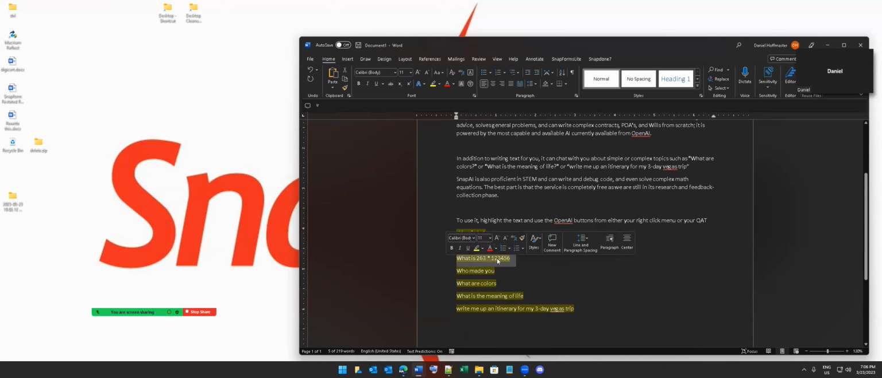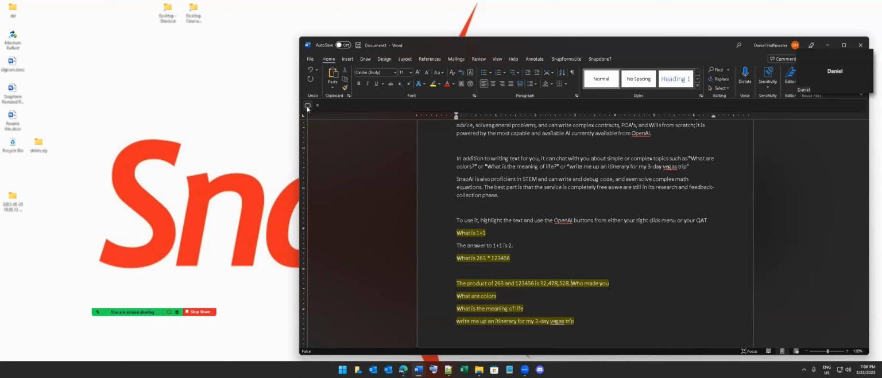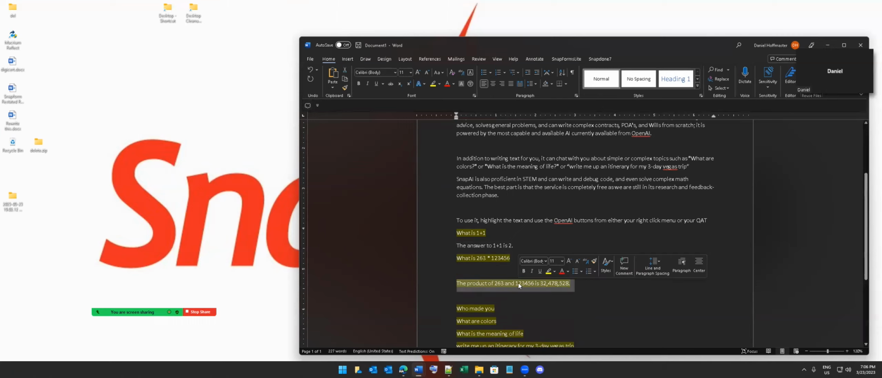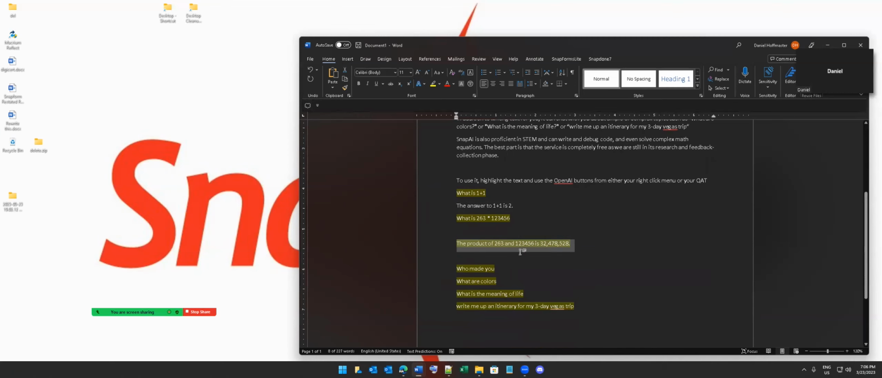The next one is I'll do a complicated multiplication problem, and this time I'll use my QAT to activate SnapAI. It has produced the answer a little faster, and the product is what you get when you multiply 123,456 times 63.